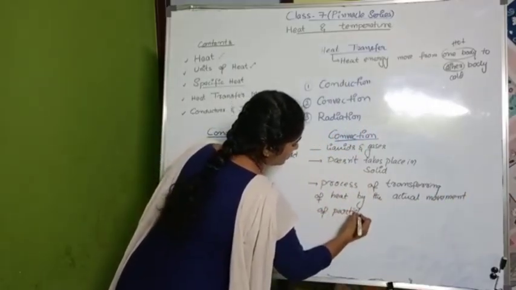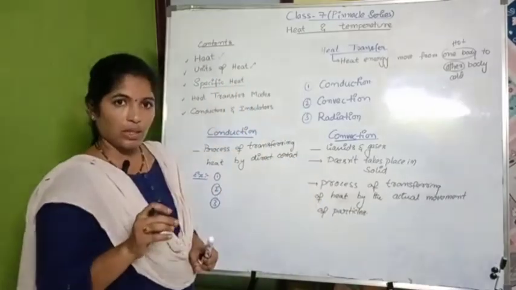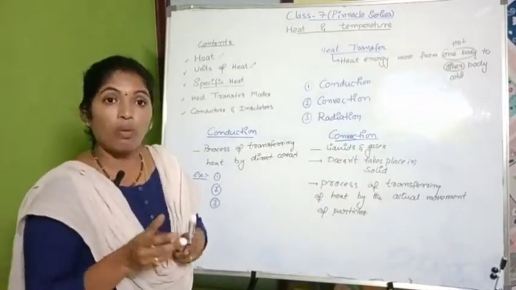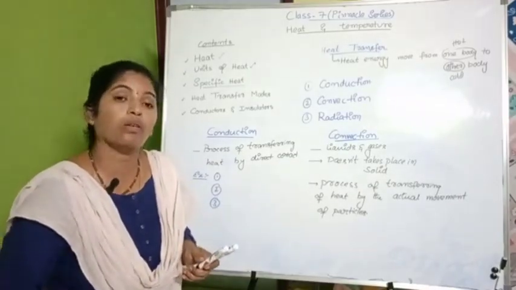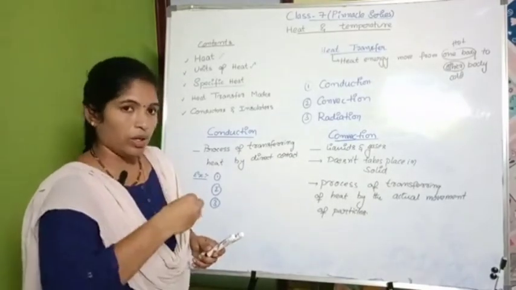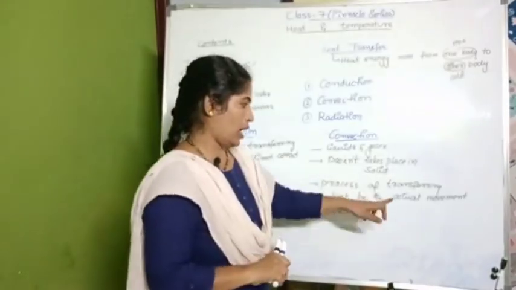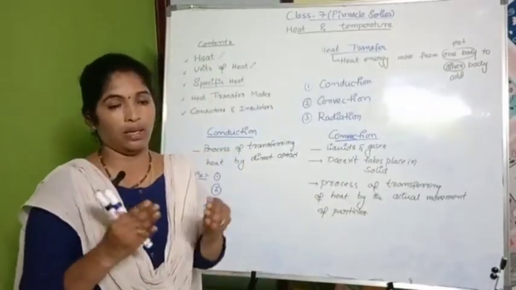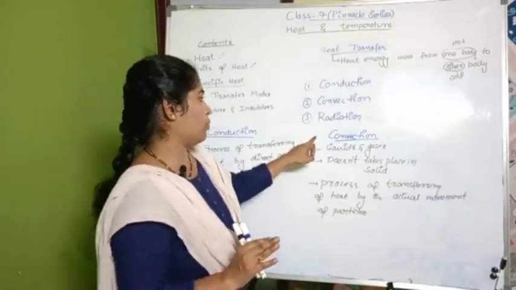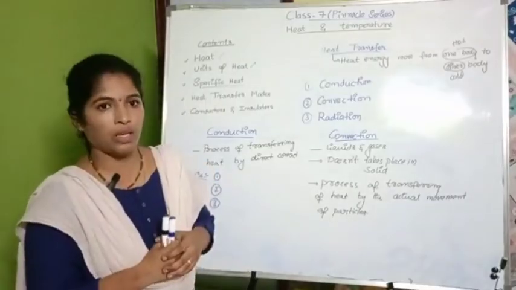Right? This is your convection. Like here, whatever the water molecules, they are converting into gaseous form and they are transferring from one point to another point. Those molecules are moving, right? So by the actual movement of the particles, that heat is transferred. That mode of transfer we call convection, right?